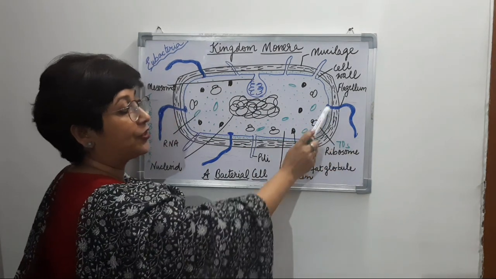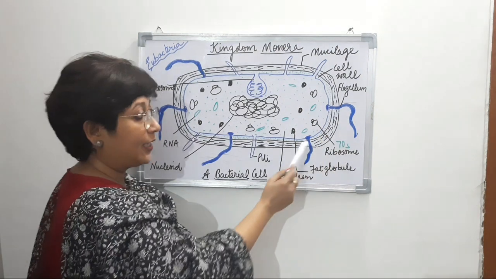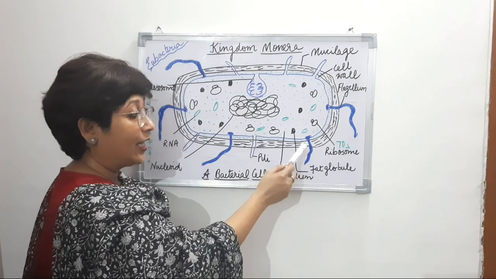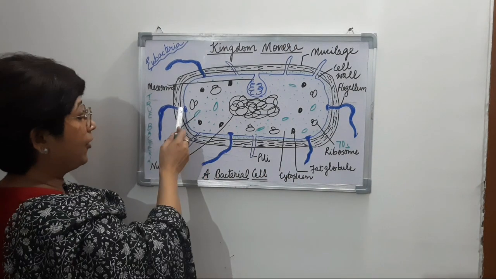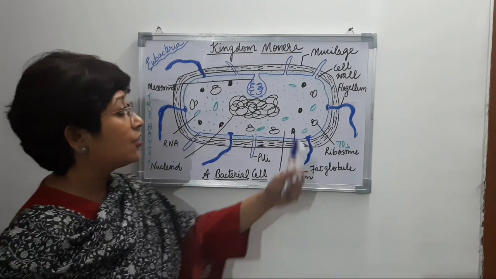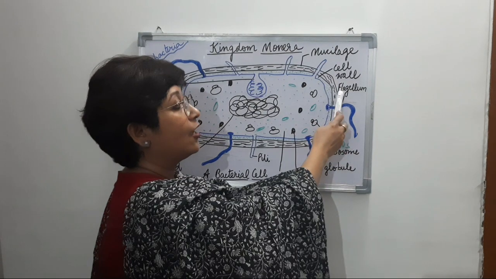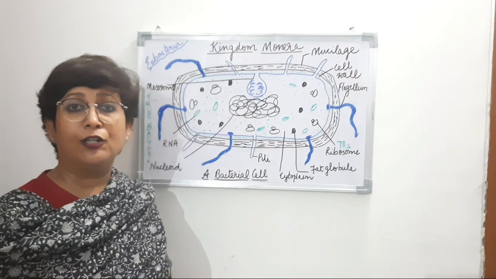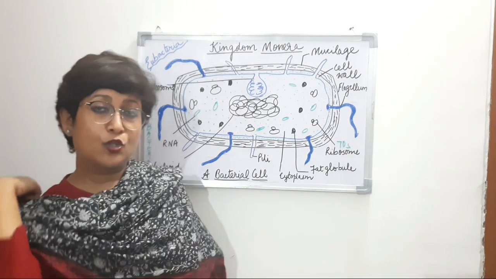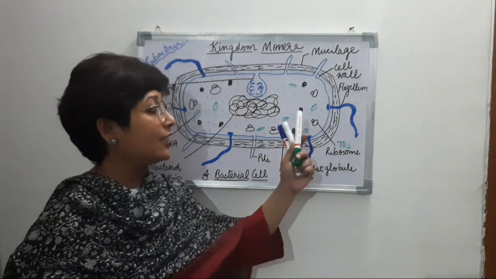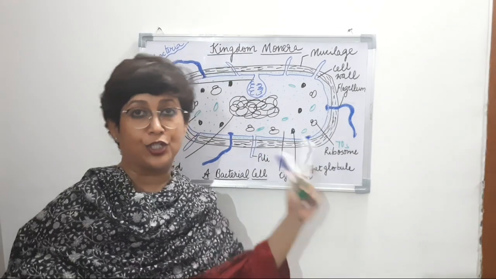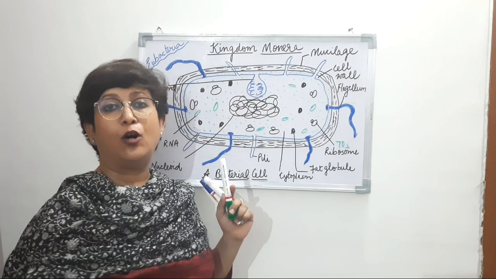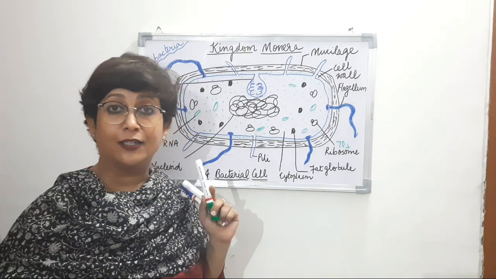You can see I have darkened it with blue, right? So a base arising from the plasma membrane coming out like a whip. Now this structure is known as flagellum. Singular is flagellum and plural is flagella. So flagellum is the organ of locomotion in bacteria. Only the flagellum is the organ of locomotion in bacteria.